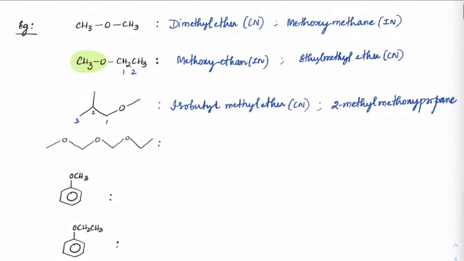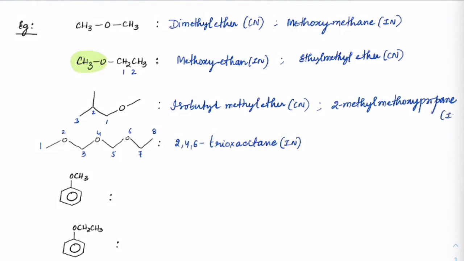Okay, if you have multiple ether groups here, we'll simply write the numbering 1, 2, 3, 4, 5, 6, 7, 8. So it is an octane, but on the second position, fourth position and sixth position, it is connected with oxygen. So we usually write it as 2,4,6-trioxaoctane. That would be the IUPAC name.